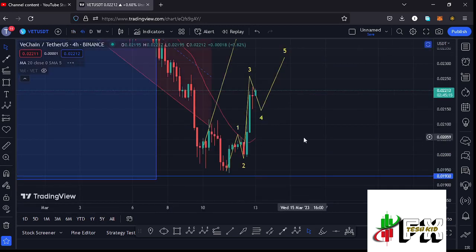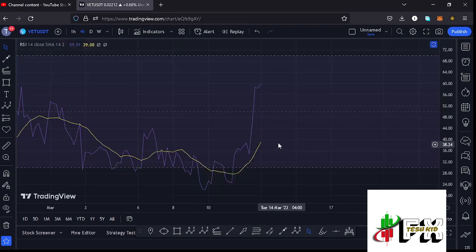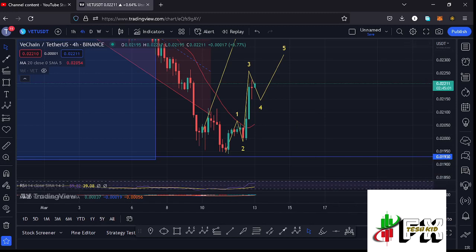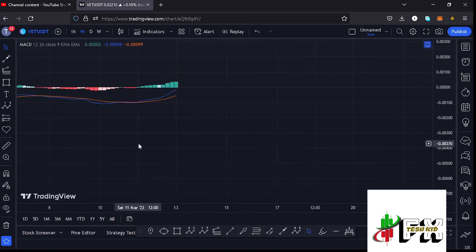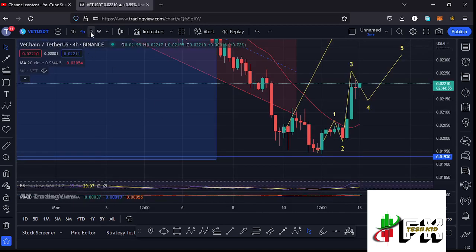And getting back to the 4-hour chart to take a look at the indicators before I give you the long-term scenarios that I'm expecting to play out, you can see that on the RSI we are trading at around the 59 mark, meaning we have massive room to fully support higher prices in the formation of that wave 3. Also taking a look at the MACD, we have been able to print a bullish cross, fully supporting higher prices in the formation of that wave 3.